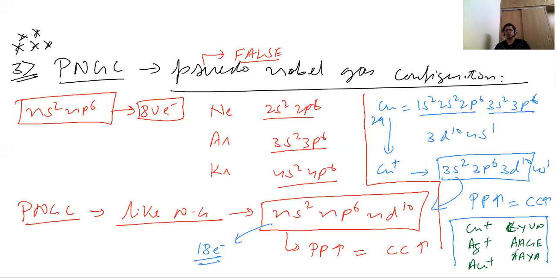Just remember that anything which has pseudo noble gas electronic configuration will have higher polarizing power and higher covalent character. So let's move to the next thing. Pseudo noble gas configuration we are discussing. The second example: if I take zinc, atomic number 30.